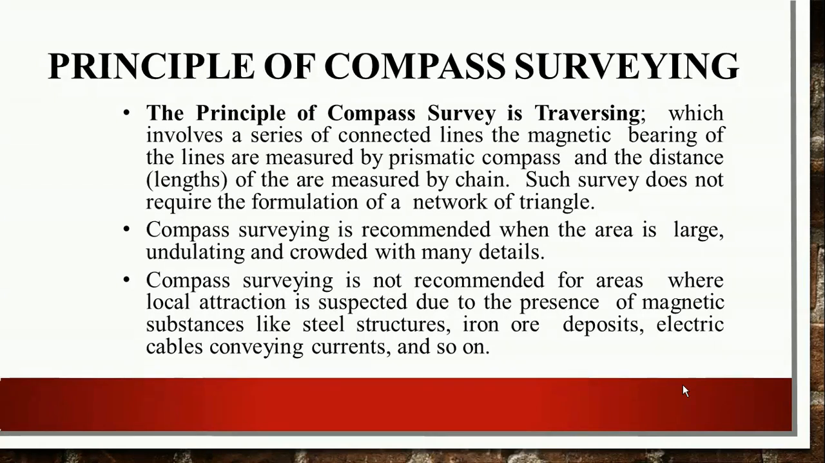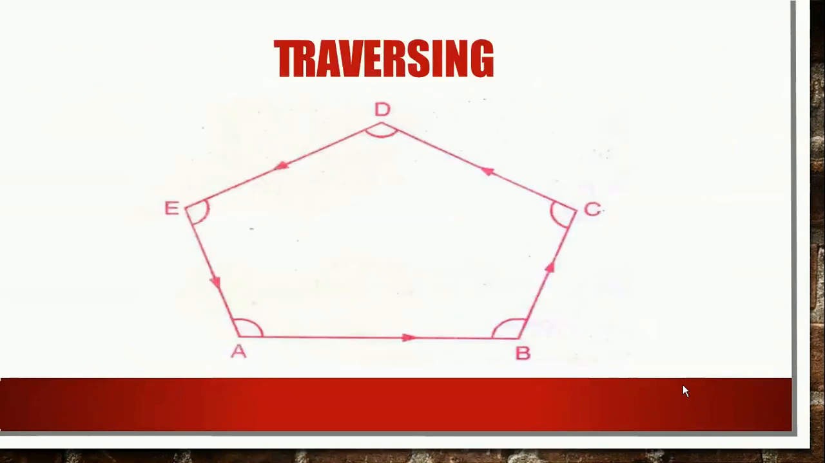Compass surveying is not recommended for areas where local attraction is suspected, due to the presence of magnetic substances like steel structures, iron ore deposits, electric poles, cables, and so on. So the only disadvantage of compass survey is that we do not perform it in case of suspected local attraction. When there is a local attraction, we are not able to perform the compass survey. Next, this is one of the examples of traversing. There are stations A, B, C, D, E. This is an example of a closed traverse.